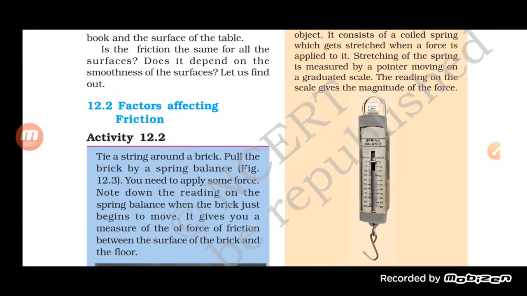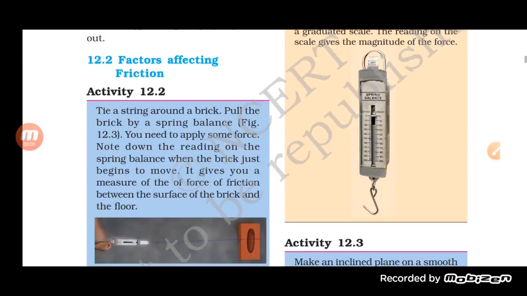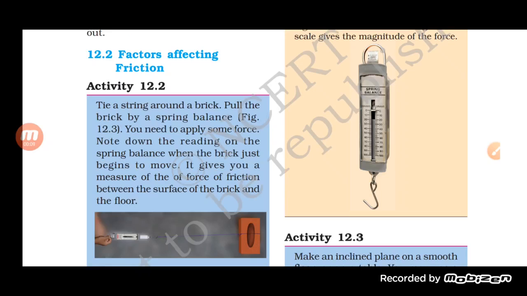So you can see here that the first factor affecting friction is the degree of contact, students. In the first case, when the brick was on the ground, it was firmly attached to the ground. But when we wrapped it in polythene, the degree of contact got reduced, and ultimately the force of friction got reduced.